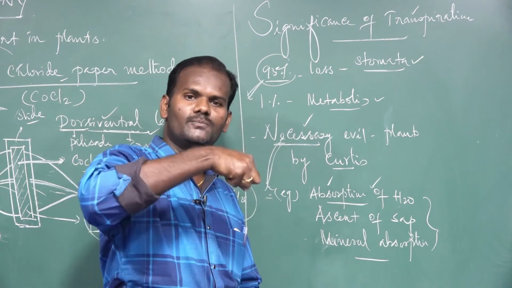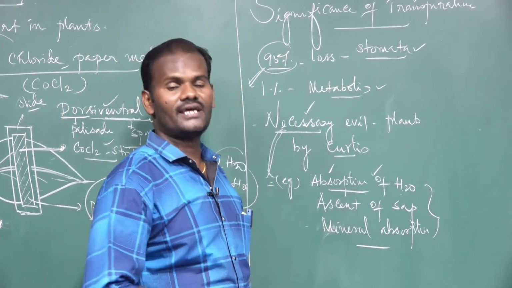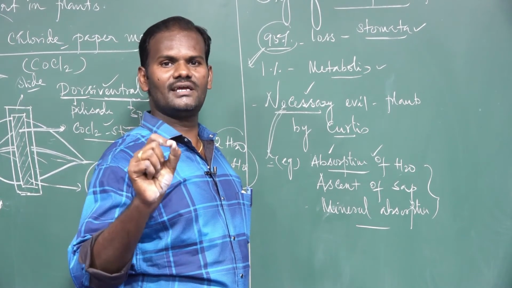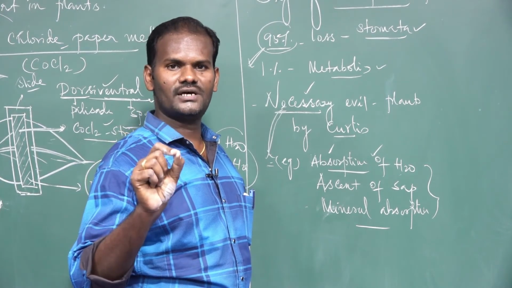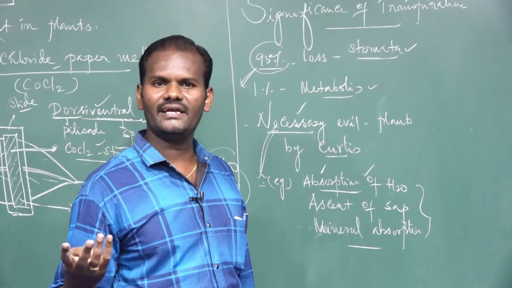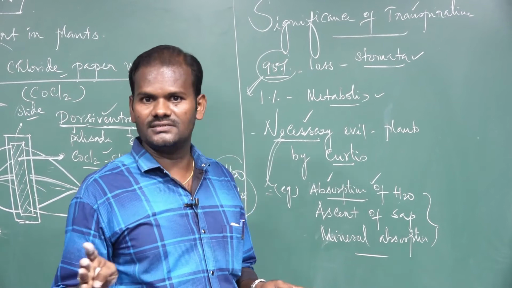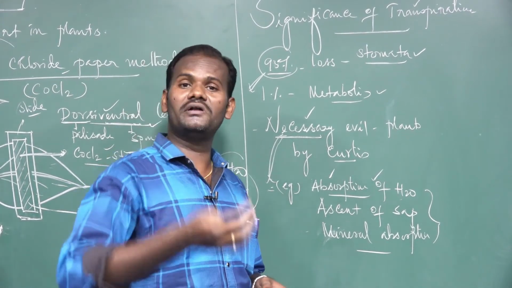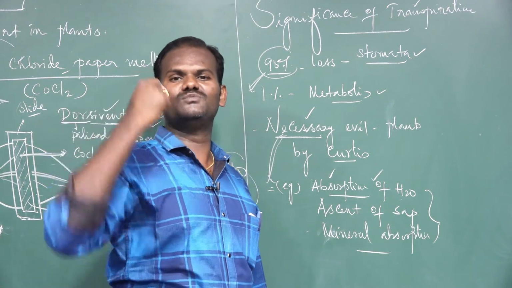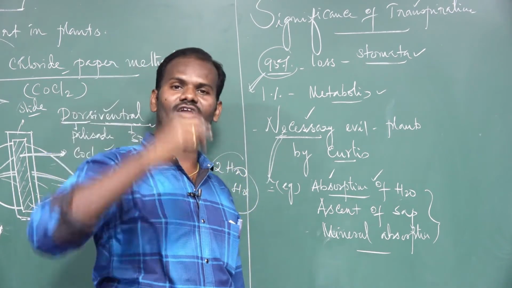Due to transpiration pull, water absorption takes place. It is the only accepted theory, the transpiration pull theory. A lot of theories were put forward by many scientists, but there is no evidence of how the water is translocated in the upward direction. See, in a huge tree belonging to gymnosperms, they may be growing to 500 feet.